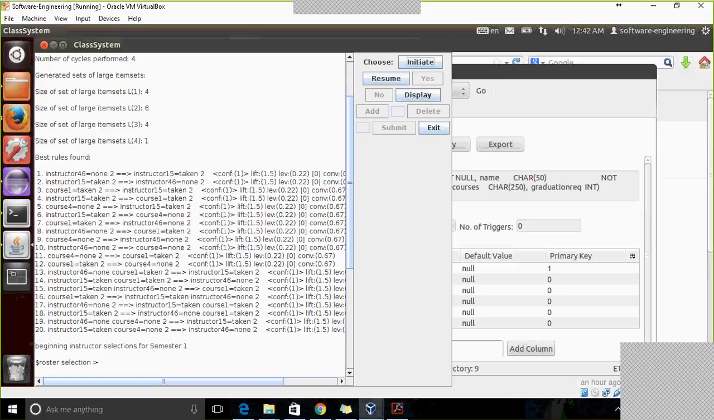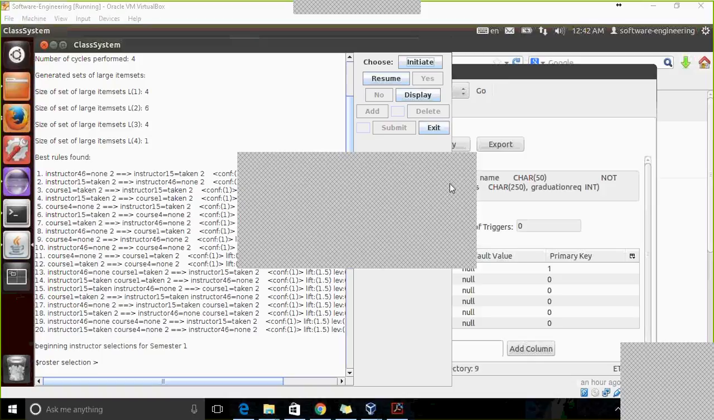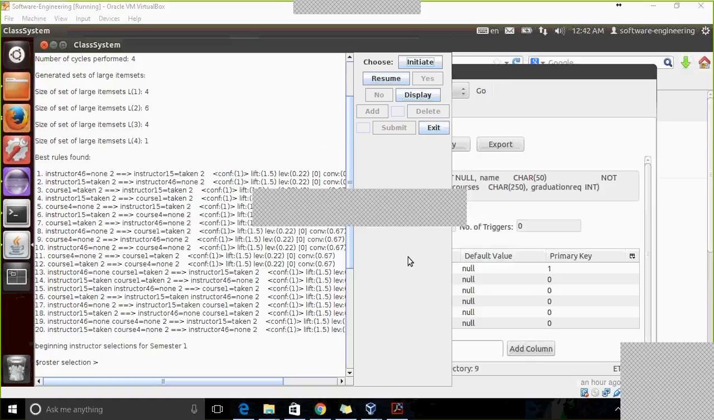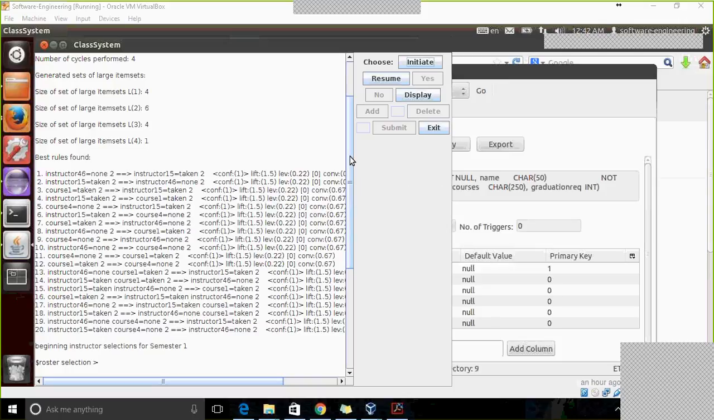And now I'll pass the control over. Hi, my name is Hasti Gabel. I will continue to talk about the functionality of our application.